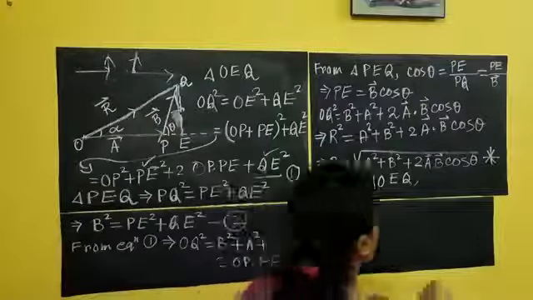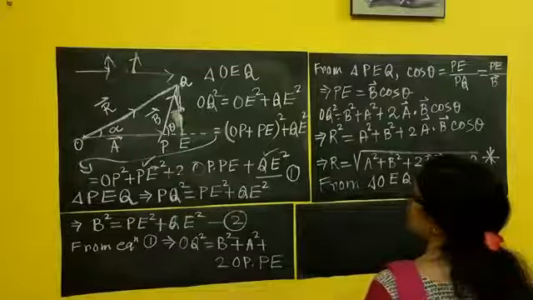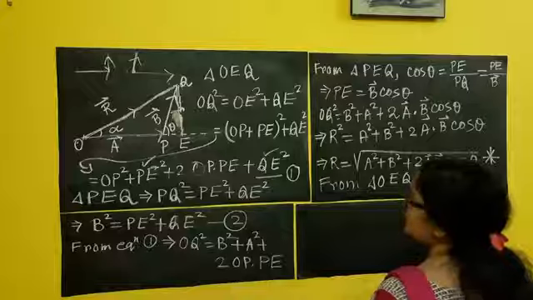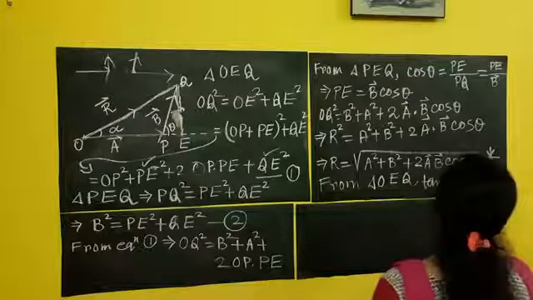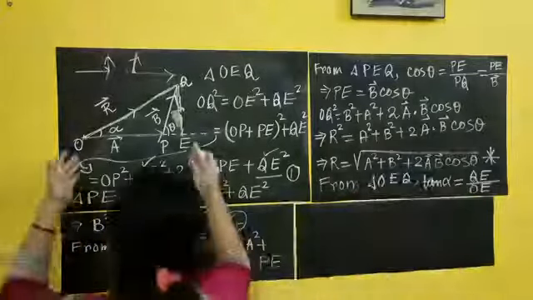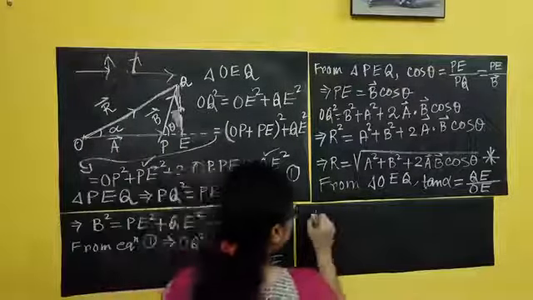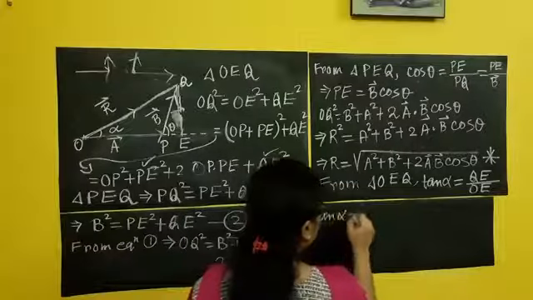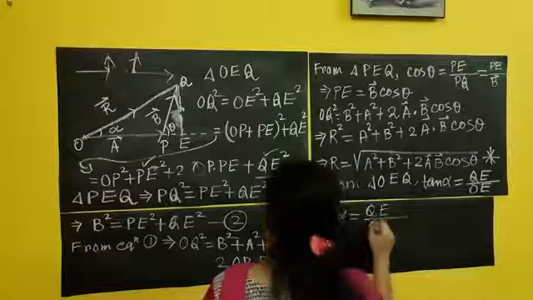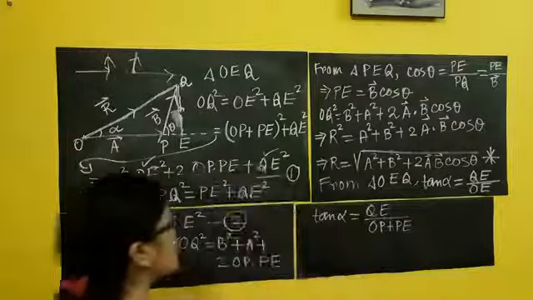So tan alpha equals QE by OE. OE means OP plus PE, as I stated earlier. So therefore tan alpha equals QE by OP plus PE. I think no confusion.